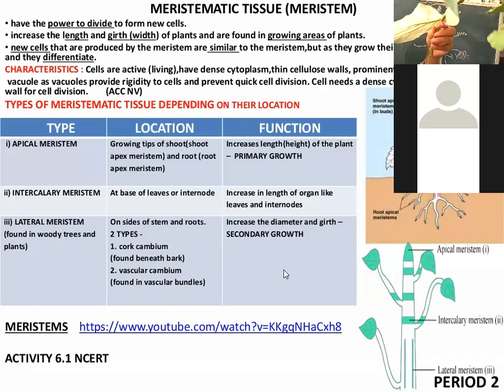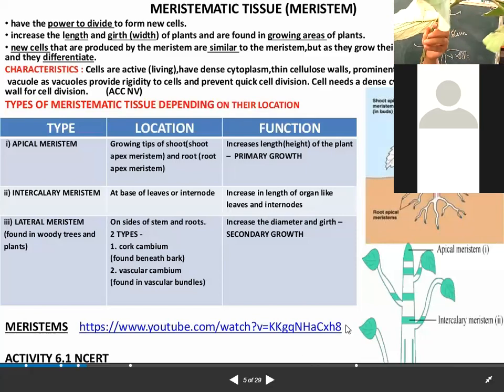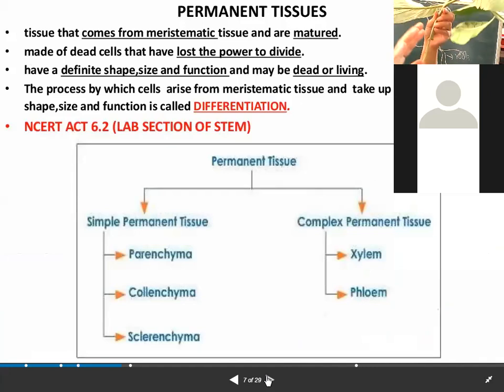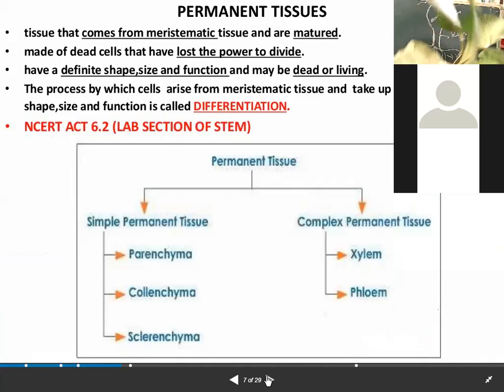It will be called as permanent tissue. Once the meristematic tissue stops the growth, there are the cells which help in growth of the plant, which help in increasing the length, which help in increasing the girth, which help in increasing the length of the roots. But once these cells which are present in the growing tips of the plant